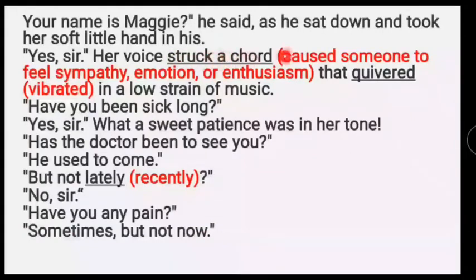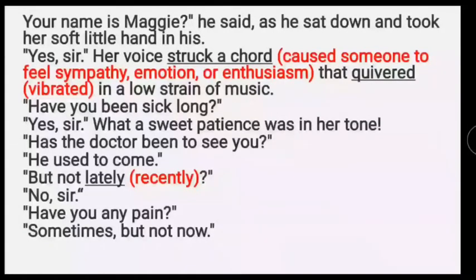Struck a chord means caused someone to feel sympathy, emotion, or enthusiasm. Quivered means vibrated. Lately means recently. Now Mr. Joe Thompson started a warm conversation, holding Maggie's hand. He asked if her name was Maggie, and she replied in a positive manner.